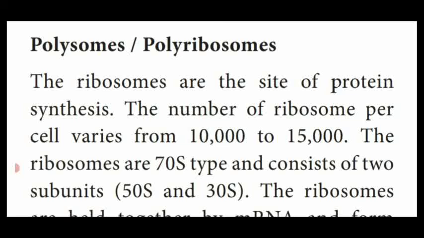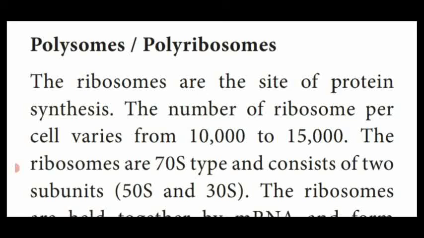This ribosome is responsible for protein synthesis. So the growth and development of the bacteria depends upon the production of protein, and that protein is produced by the organelle called ribosome.